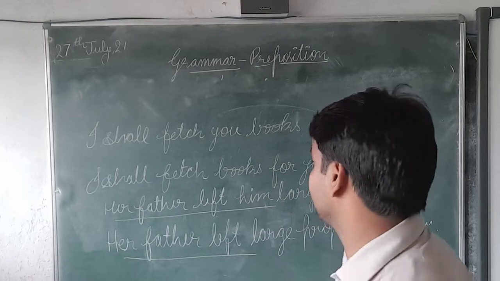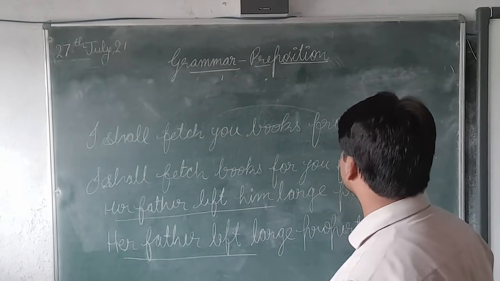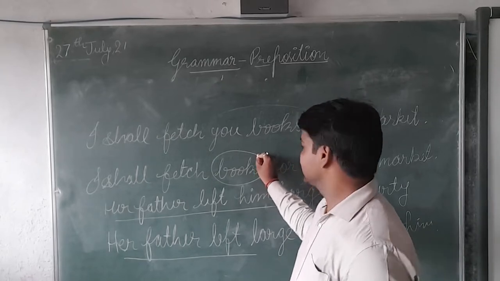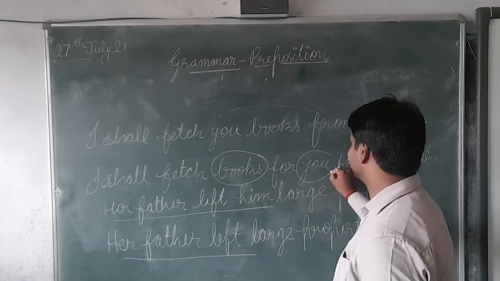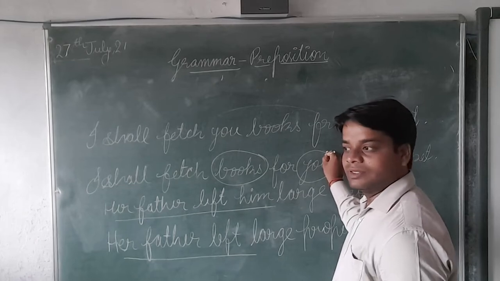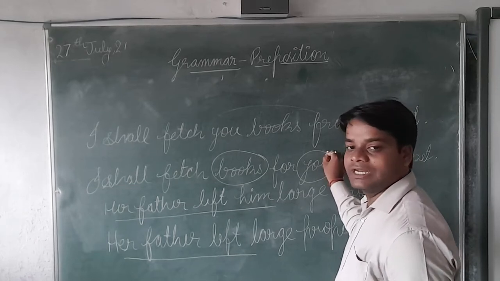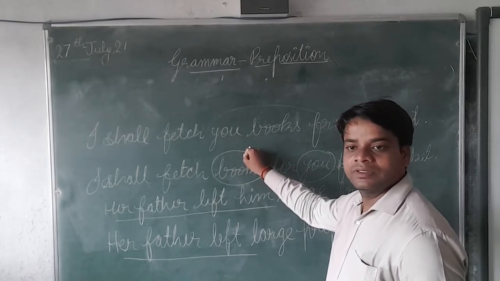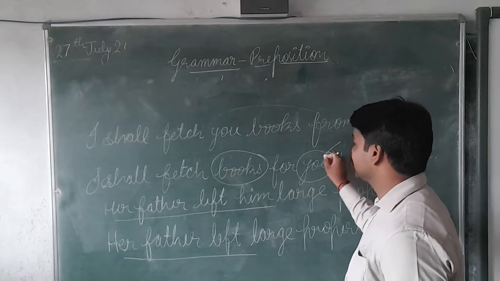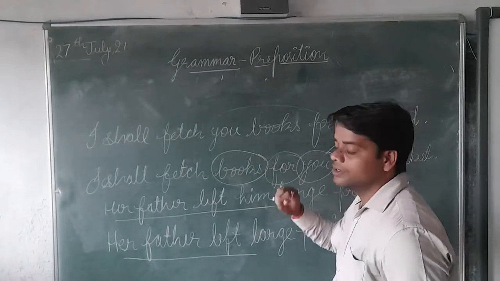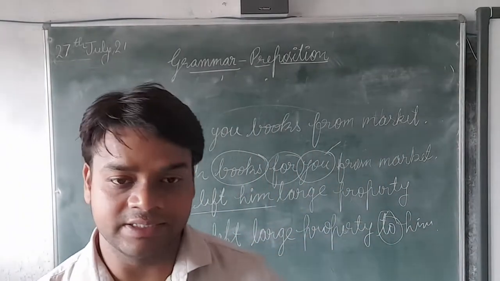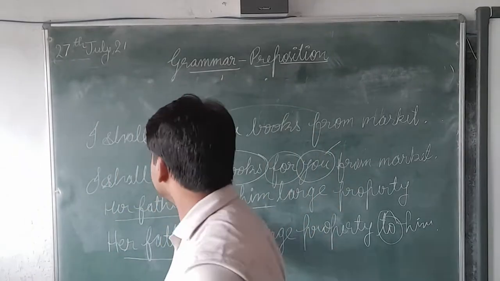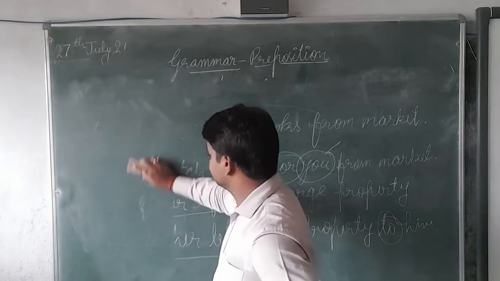So now here you can understand. This is the object, and this one is also object. But here you have to tell which one is direct object and which one is indirect object. This one is direct object, and this one is indirect object. So omission before indirect object. This is the rule, okay? Then we'll see the second point.